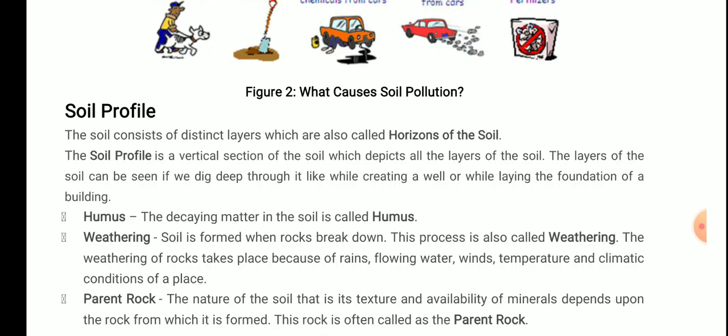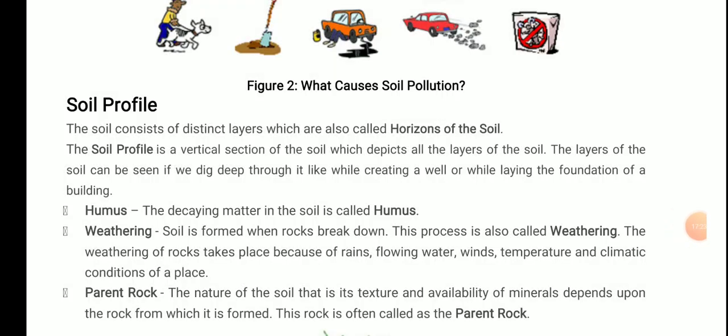Let's see. Soil is formed when rocks break down. This process is also called weathering. The weathering of rocks takes place because of rains, flowing water, winds, temperature and climatic conditions of a place. So these are the certain factors which affect the weathering process. In some places weathering may be fast and in some places slow, but fast does not mean it will take place in years. It will take a long time, but comparatively less time than other places. So these are the factors which affect the weathering of rocks: rains, flowing water, winds, temperature and climatic conditions of a place.